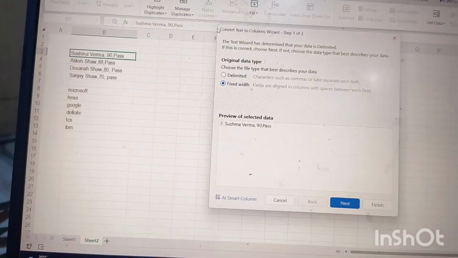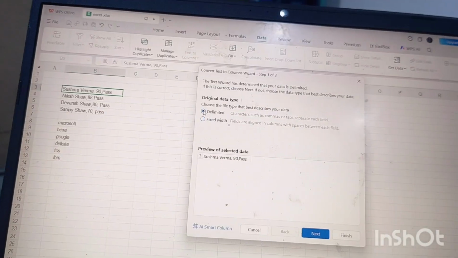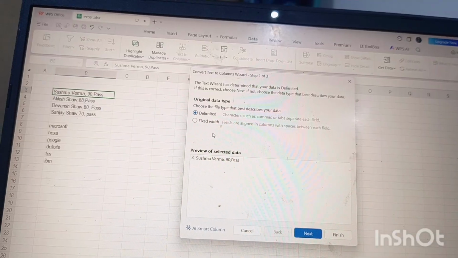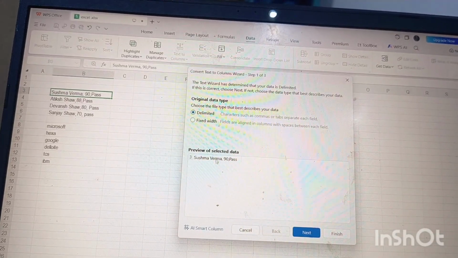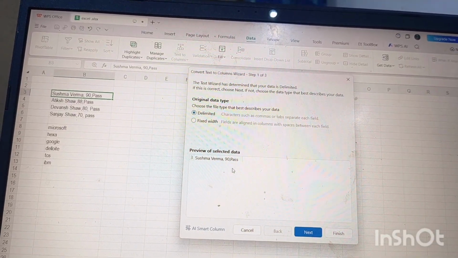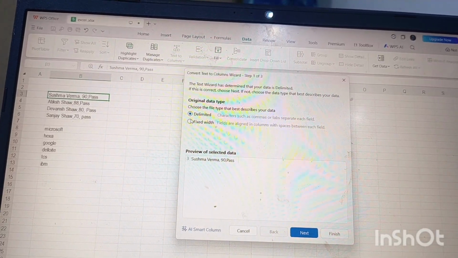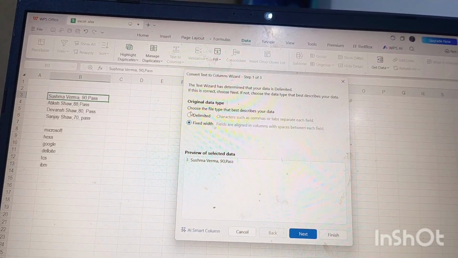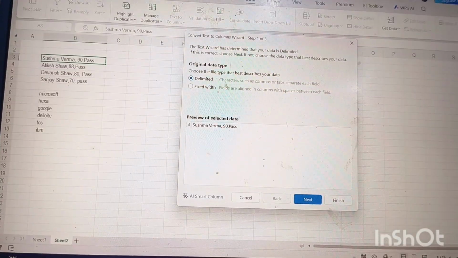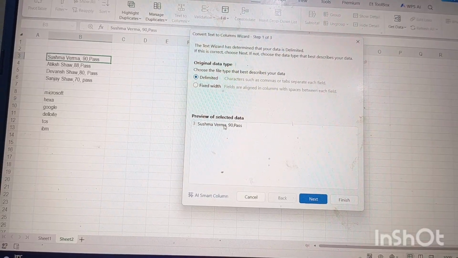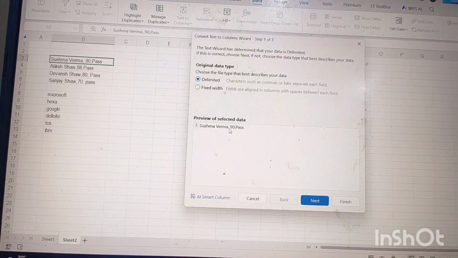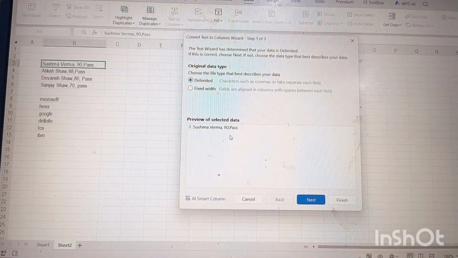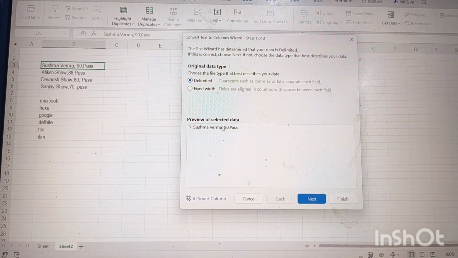After clicking, you will get Delimited. If you click Delimited, nothing happens, the preview just shows delimited. Fixed width means the width will be fixed, like this. And what is a delimiter? Like in Sushma Verma, after Sushma Verma there is a comma, after 90 there is a comma, and that comma is called a delimiter.